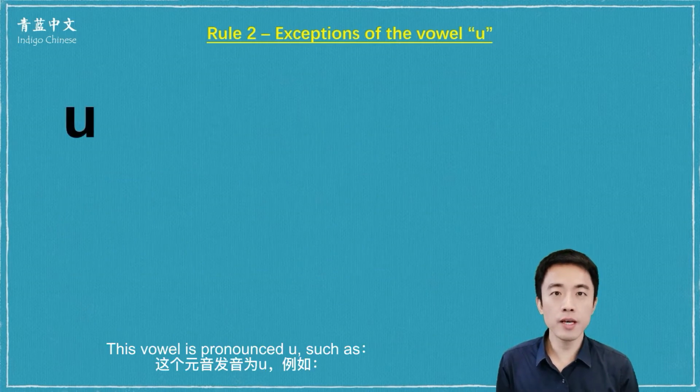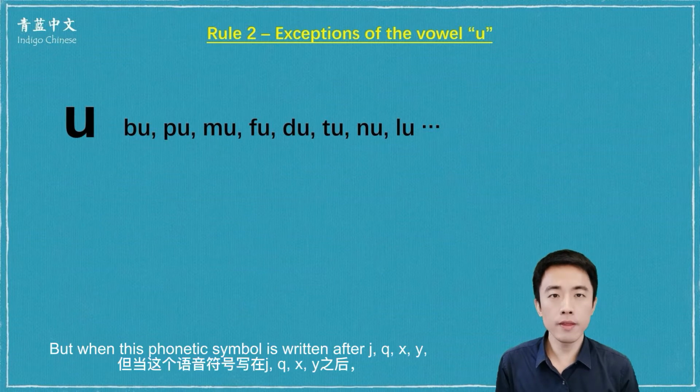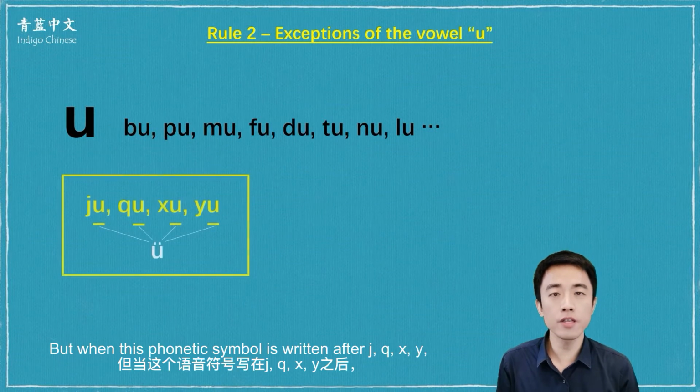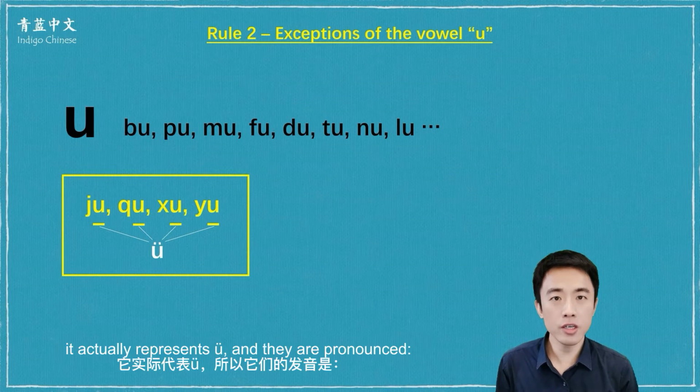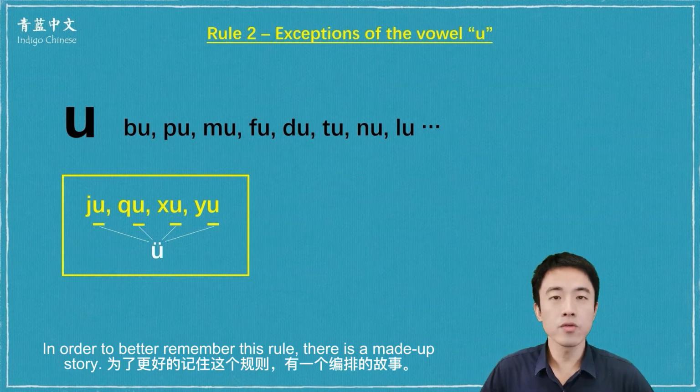This vowel is pronounced U, such as bu, pu, mu, fu, du, tu, nu, lu. But when this phonetic symbol is written after ji, qi, xi, yi, it actually represents yu, and they are pronounced ju, qu, xu, yu. In order to better remember this rule, there's a made-up story.